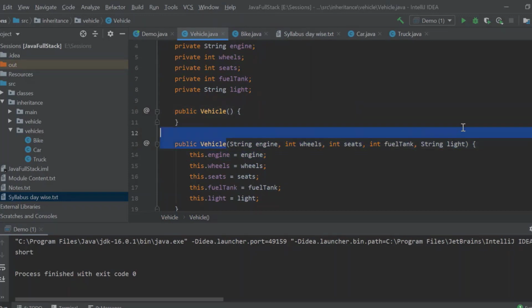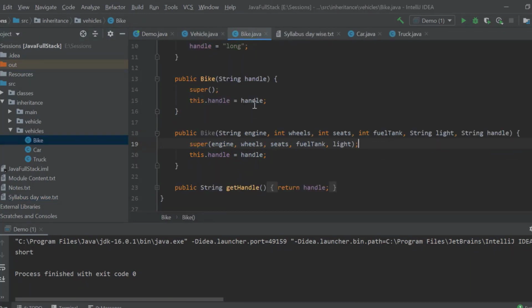Vehicle is having how many parameters? 5. So my bike has one, which is my handle, the bike class's constructor element, and all the rest, 5 elements, are our super class constructor elements. Did you understand how we are constructing a super class constructor?